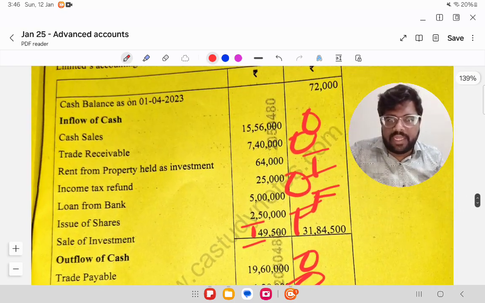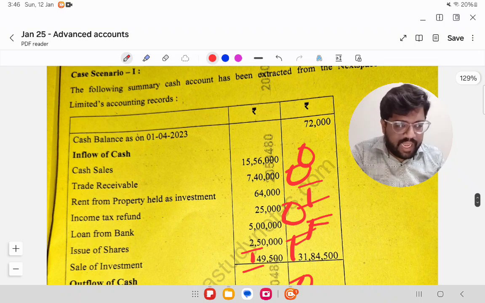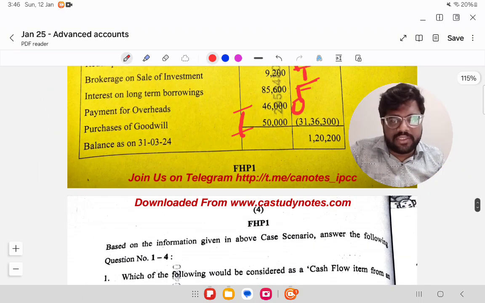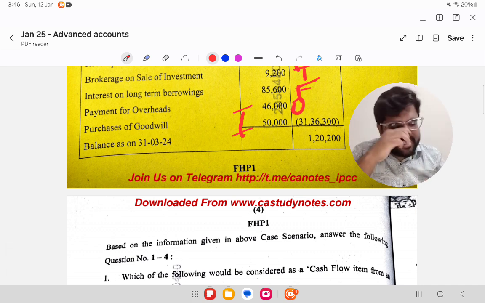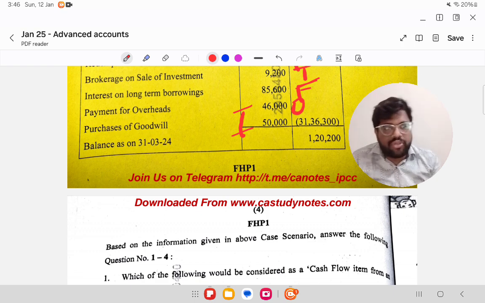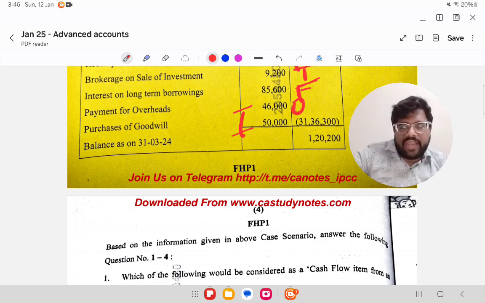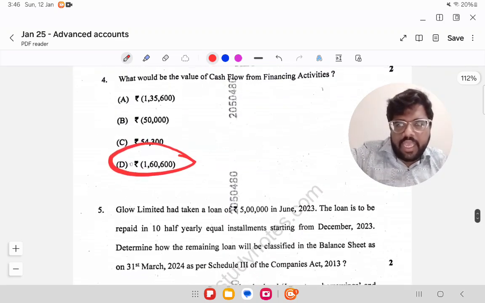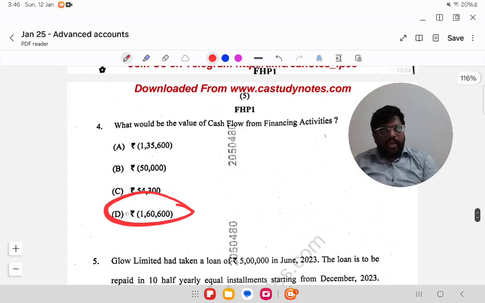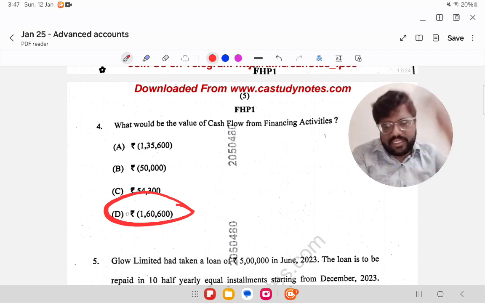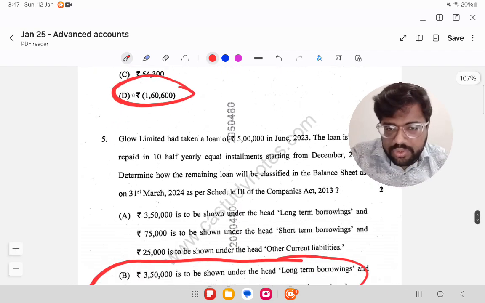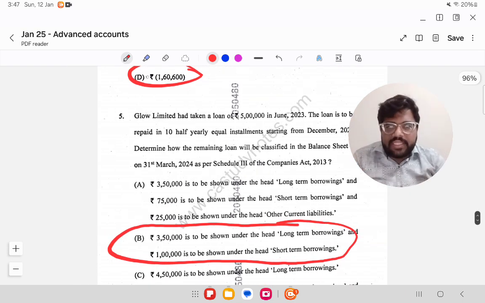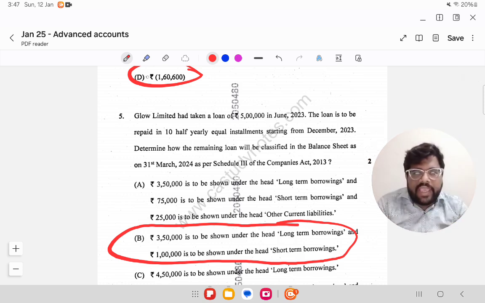What is the opening balance? Opening balance is 72,000. Add it to this number. You are getting 280,800. But the closing balance is only 120,200. Subtract it from that. That means 160,600 should have been the outflow in the other activity, which was the third activity, financing activity, right? So financing activity outflow is 160,600. Either you can do this missing figure concept, or you can just add all inflows and subtract all outflows. That's it.